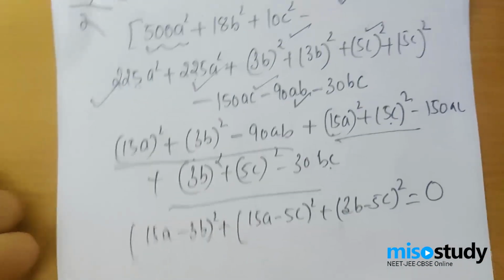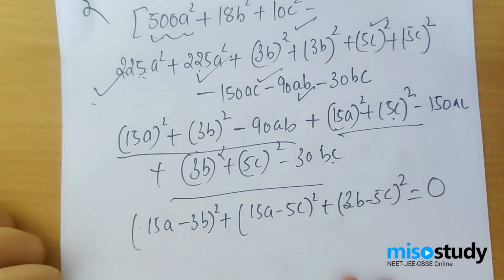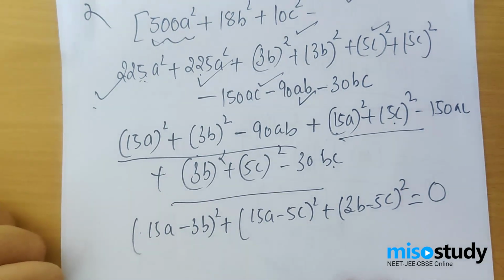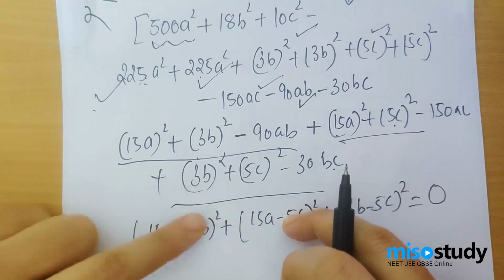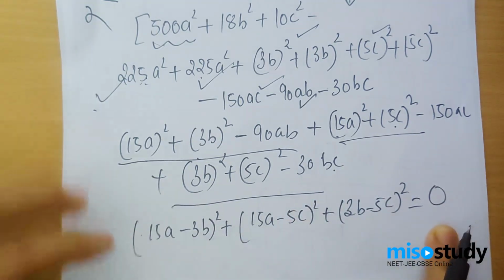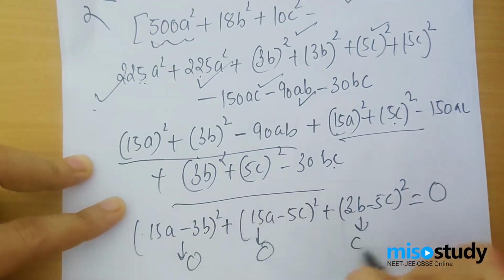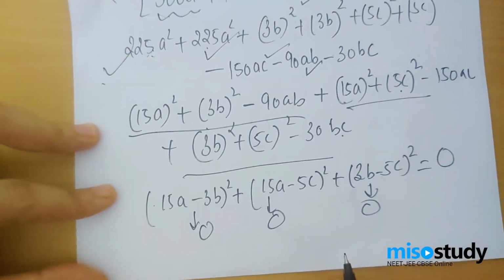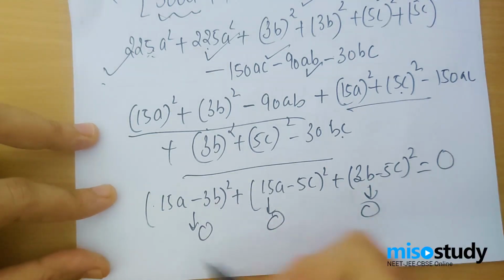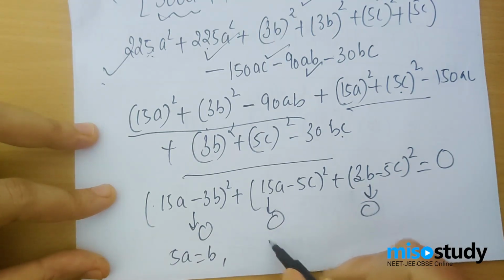That's given to you. So these are the sum of the squares of three numbers which is equal to 0, and we very well know that the minimum value a square can have is 0. It is not possible that one would be negative and one would be positive, so that they cancel the effect of each other. That is not possible. So for the sum of the squares of three numbers to be 0, always remember all three numbers should individually be 0. The three of them should be completely equal to 0 in order to make the sum of the squares of three numbers equal to 0. So therefore if I make them 0 individually, I will have 5a equal to b, and I will have 3a equal to c.